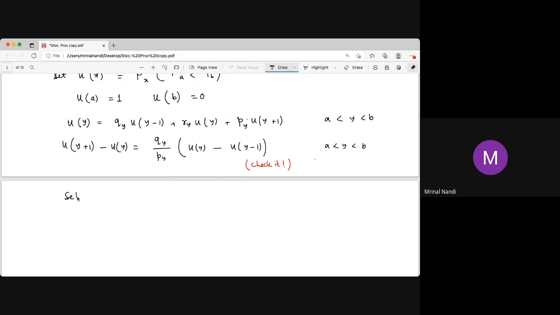Now set gamma 0 equal to 1 and gamma y as q1 times q2 times dot dot dot qy, divided by p1 times p2 times dot dot dot py, for y from 0 to d. So just put gamma y equal to this. Then Uy plus 1 minus Uy is equal to gamma y by gamma a.